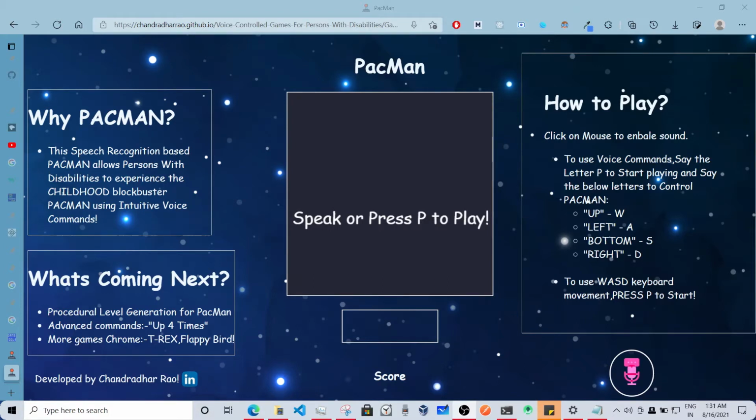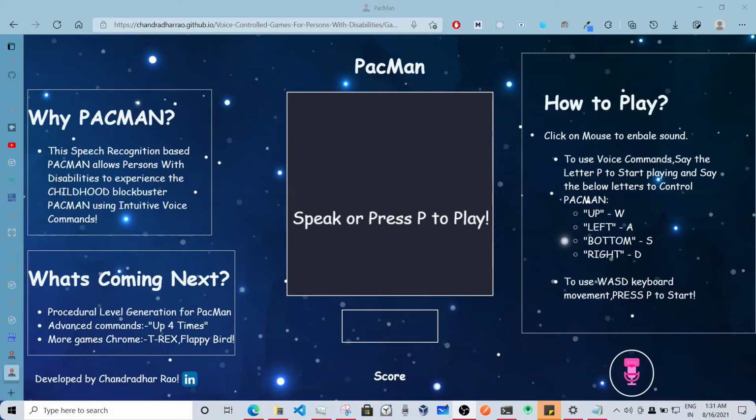The whole game engine is coded in vanilla JavaScript without any external frameworks or libraries for the game engine. The visuals use CSS and pixel art, and finally the speech recognition engine uses the Web Speech API built within browsers, which under the hood invokes the speech recognition APIs from the operating system.